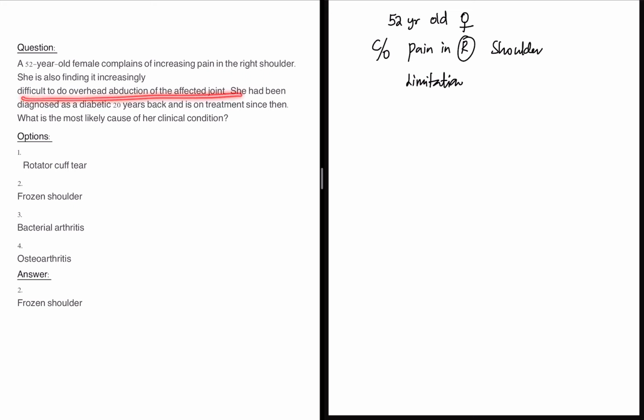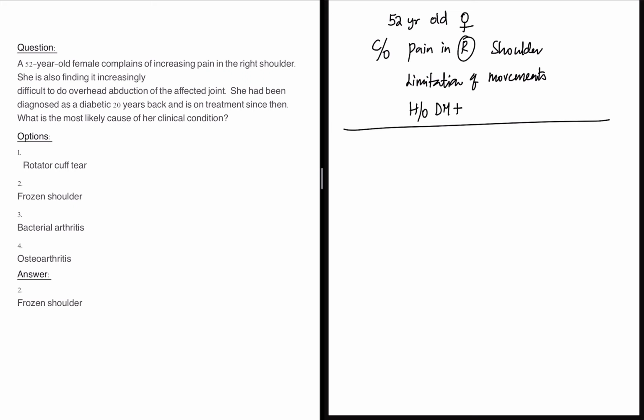As you can see, it is difficult. So limitation of movements, pain which is unilateral. She has a history of diabetes mellitus and is under treatment. So all these three features: diabetic, pain in the right shoulder, limitation of movements.